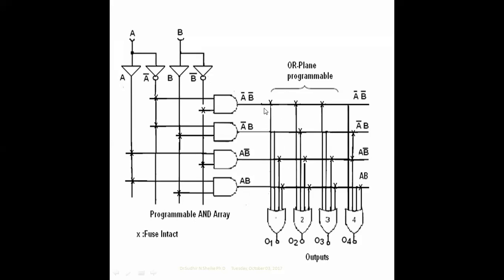In a PLA, both the AND plane and the OR plane are programmable. Here the X mark is a connecting point; X is the fuse in contact, meaning it is connected.